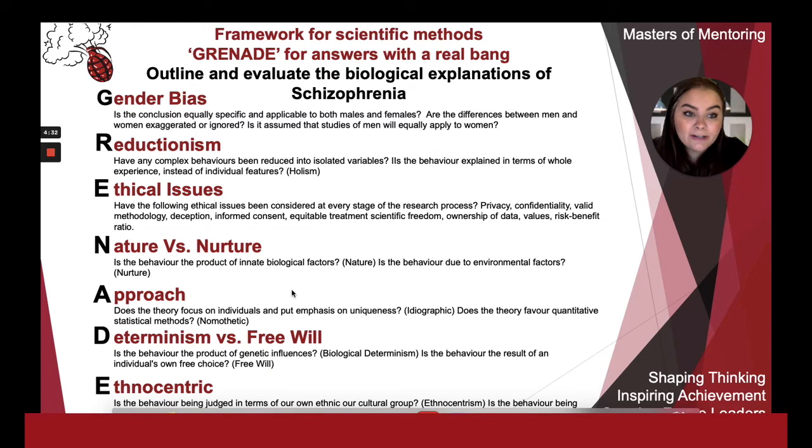First of all, though, I do need to outline the biological explanations of schizophrenia. These argue that the genes we inherit increase the likelihood of developing schizophrenia. It is believed that several genes, when inherited in combination, increase the likelihood that a person will develop schizophrenia in their future.